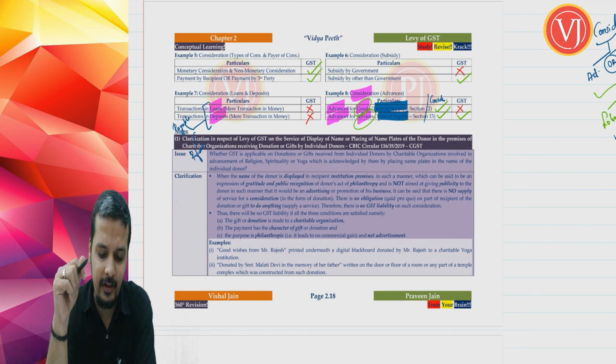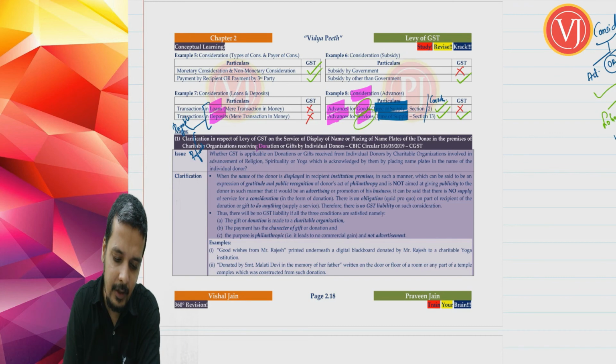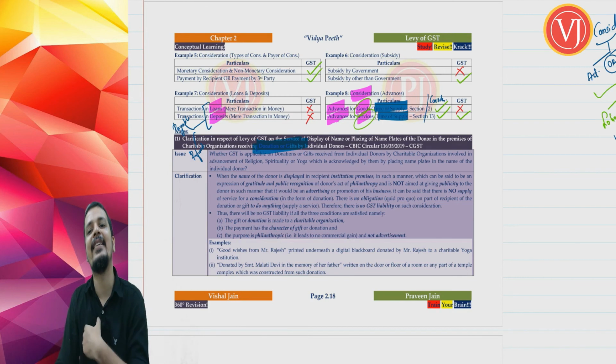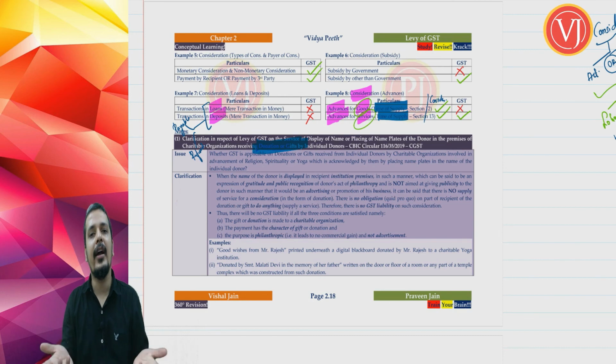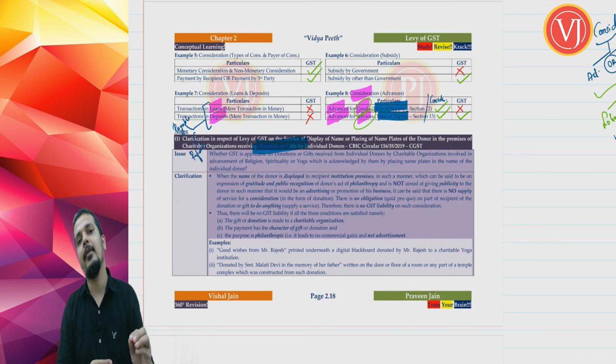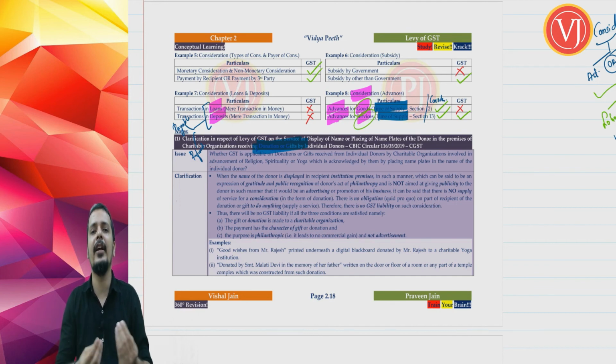Now what about donations paid? Donations and gifts. Whether donations and gifts will attract GST. Understand that when you are giving donations or gifts, there is no contractual reciprocity. Say for example, I am going to donate something to an institution. There is no contractual reciprocity. I don't expect anything in return. So donations or gifts do not have any contractual obligation. That being the case, forget about actual supply or deemed supply, it is not at all supply.